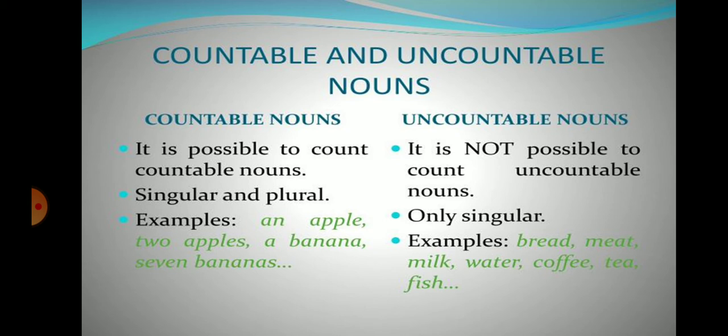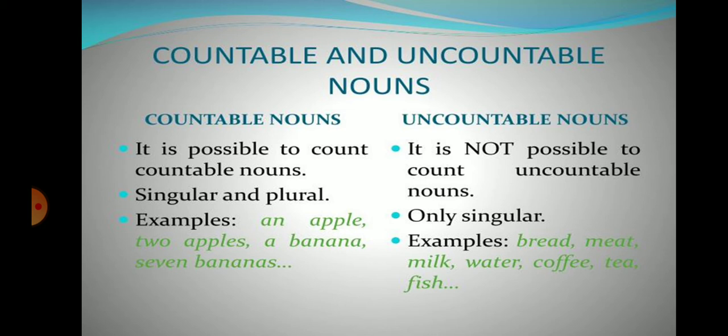It is possible to count countable nouns. Countable nouns can be divided into singular and plural. For examples, an apple, two apples, a banana, seven bananas. The definition is very easy. The things which we can count, they are called countable. And the things which we cannot count in number 1, 2, 3, they are called uncountable nouns.